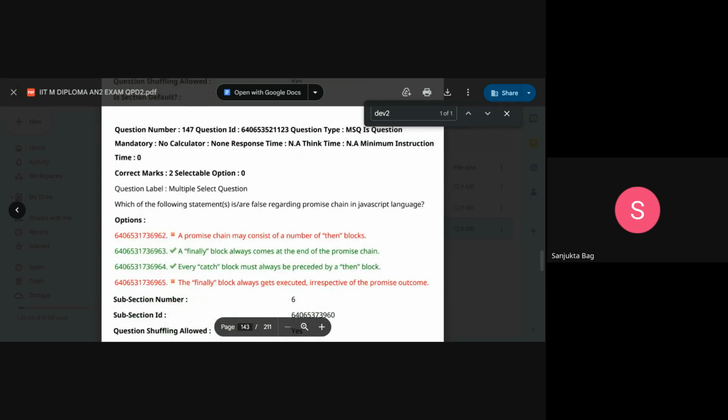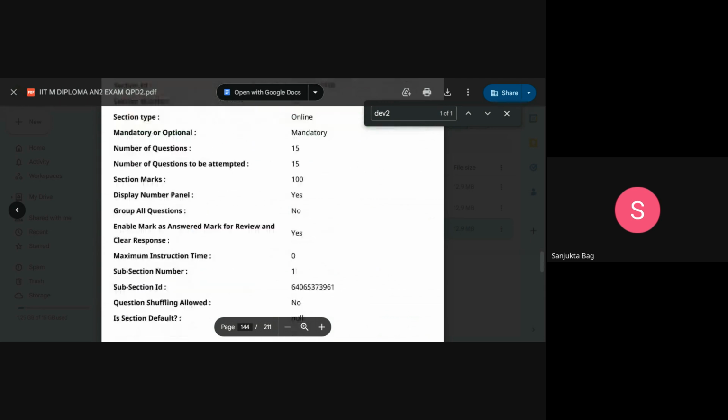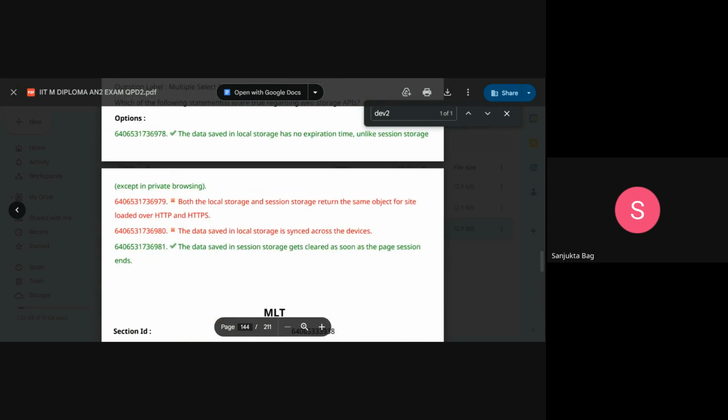Okay, this is quite straightforward. Our finally block always comes at the end of the promise chain. Every catch block must always be preceded by a then block. Quite straightforward. Then we have true. Data saved in local storage has no expiration time, unlike session storage. We know that. The data saved in session storage gets cleared as soon as the page ends. Okay, so we came to the end of it.